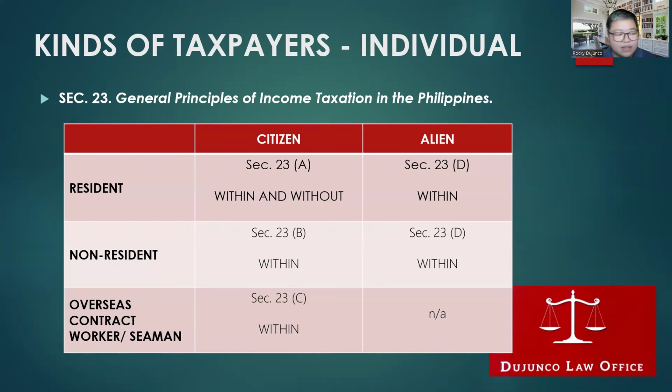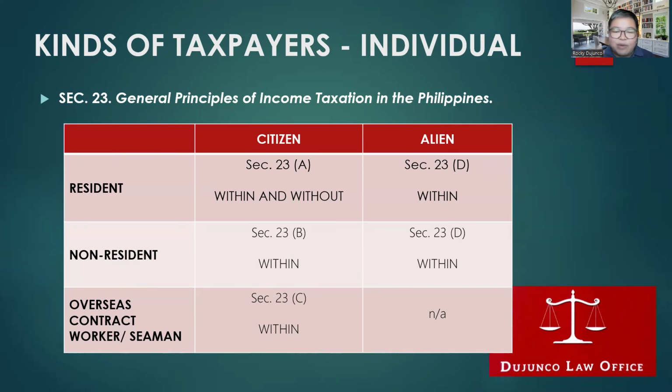As long as he is an alien individual, taxable only on income derived from sources within the Philippines. So what's the importance of laying out the concepts in this way? As you can see from this table, only the resident citizen is taxable on global income. But for all other kinds of taxpayers, we have to determine whether their income is from within or from without.